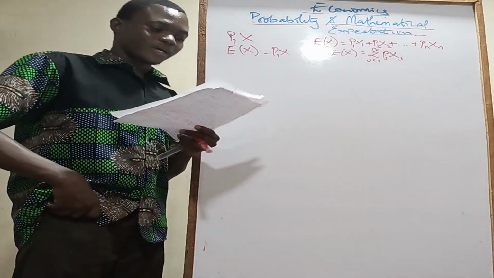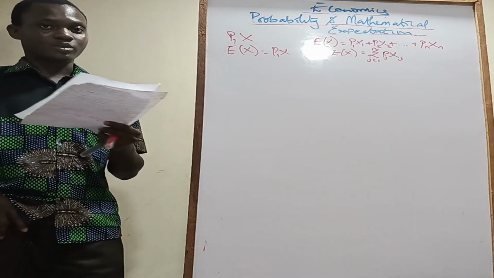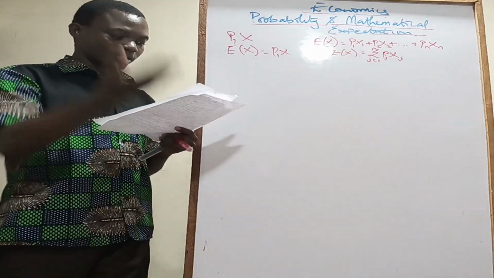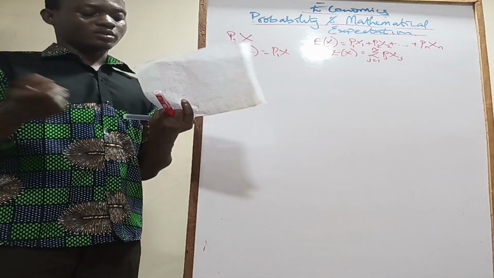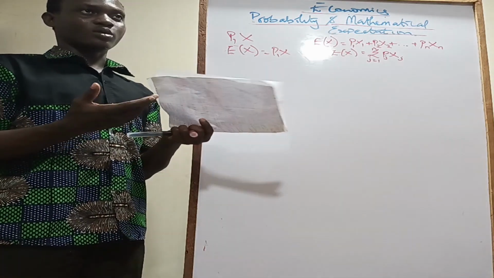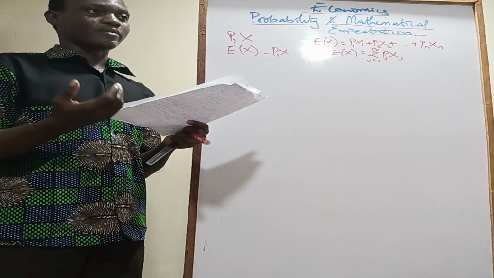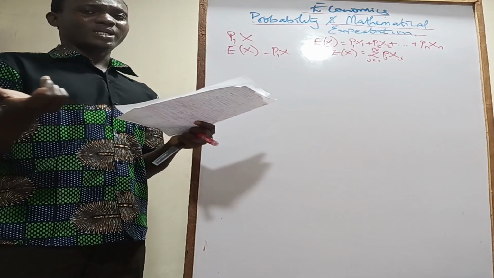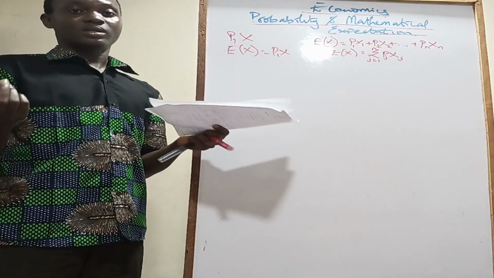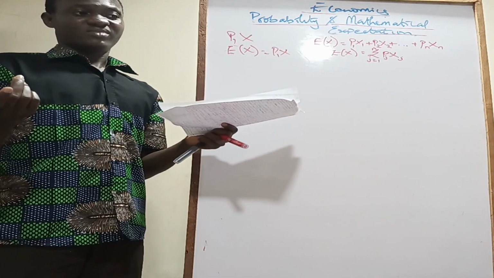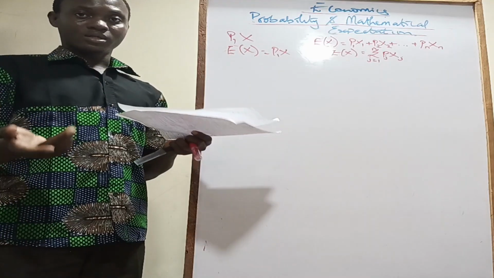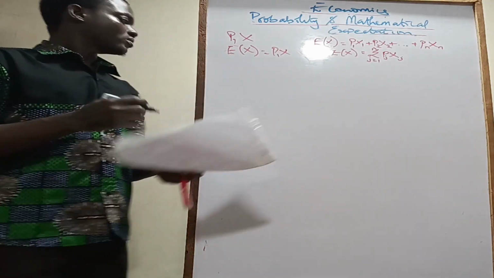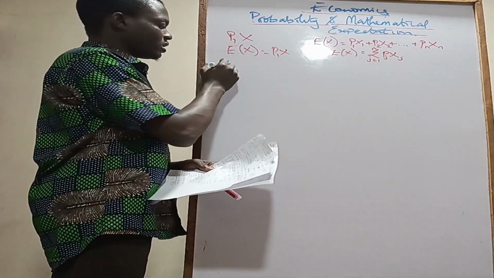The expectation of heads when a coin is tossed 5 times. You are tossing a coin, right? You toss it 5 times. When you toss a coin five times, how many heads can you get? Max 5 heads. And for a coin, what's the sample space? It's just 2. You can either get head or tail. Do you understand? So what's the probability of head